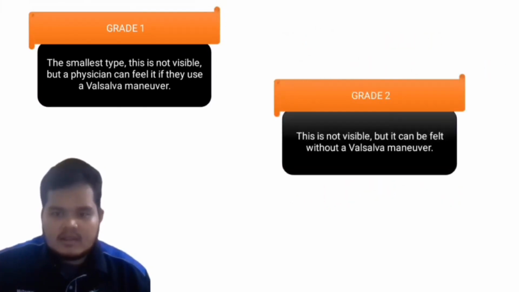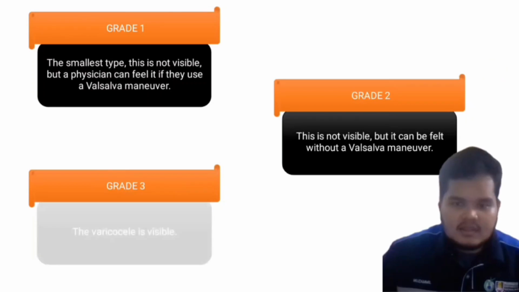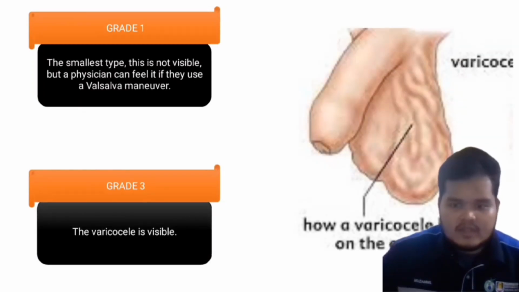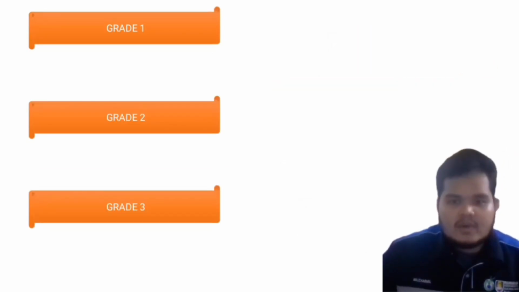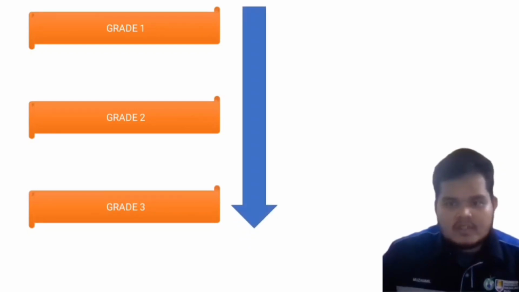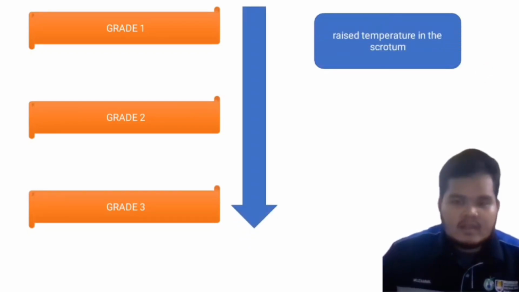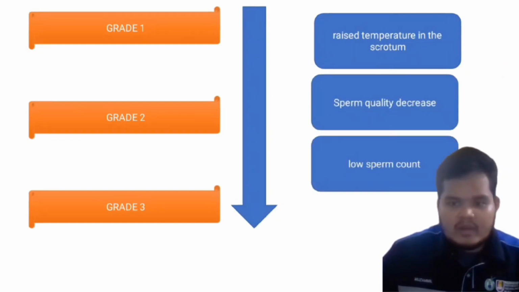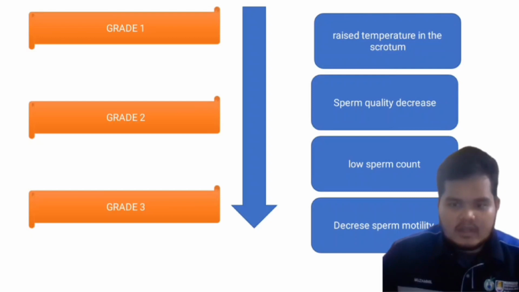Next is the second grade, still not visible, but it can be felt even without using a Valsalva maneuver. And lastly, grade 3. During this grade, the varicocele is visible, as we can see here in this photograph. Next, as we go up the grade, the temperature in the scrotum will increase. Next, the sperm quality also will decrease. Sperm count will decrease, and lastly, the sperm motility also will decrease.